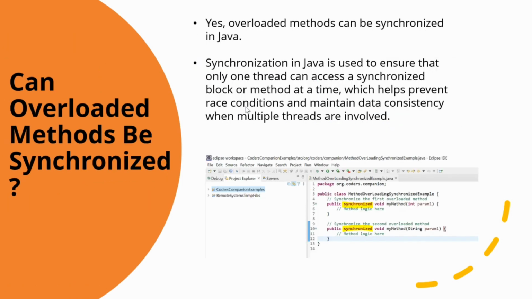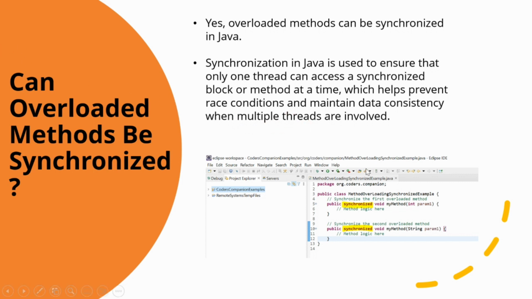The next question is, can overloaded methods be synchronized? Yes, overloaded methods can be synchronized in Java. Synchronization in Java is used to ensure that only one thread can access a synchronized block or method at a time, which helps to prevent race conditions and maintain data consistency when multiple threads are involved.